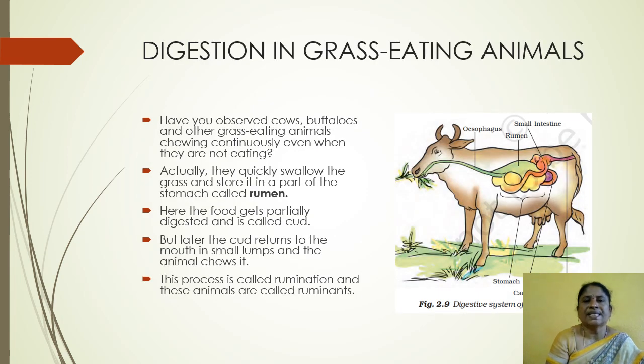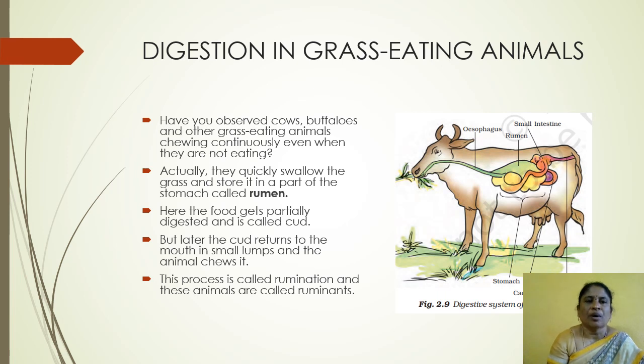Digestion in grass eating animals. Children, our digestion is completed. Now, digestion in grass eating animals. Have you observed cows, buffaloes, and other grass eating animals chewing continuously even when they are not eating? Yes, actually, they quickly swallow the grass and store it in a part of the stomach called rumen.